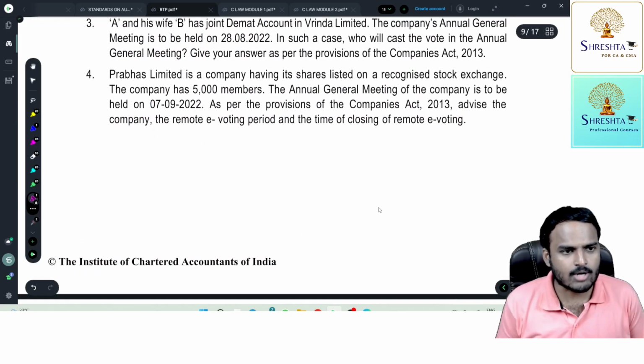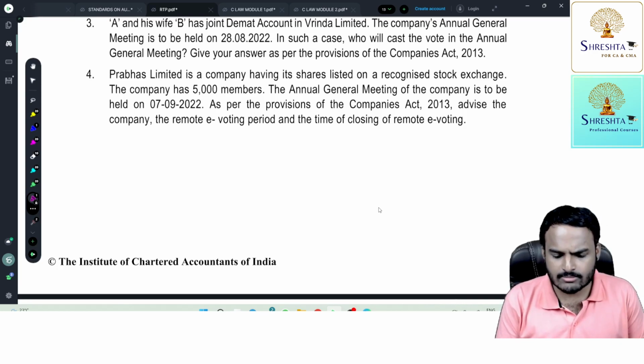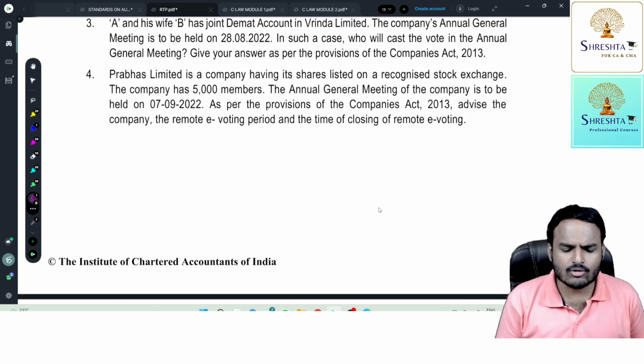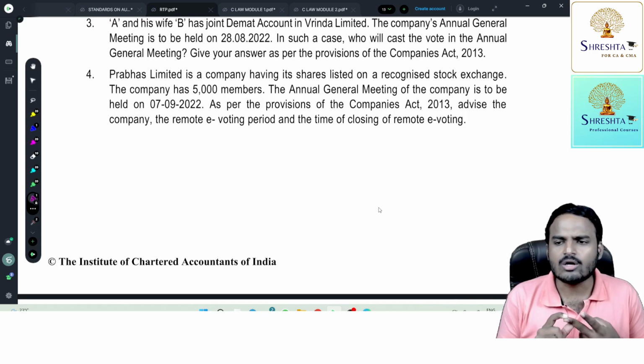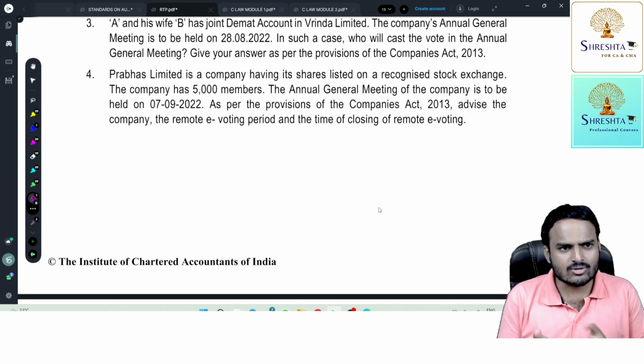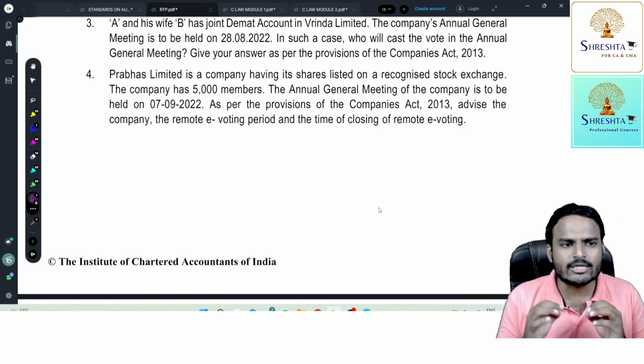Next, fourth question. Prabhas Limited is a company having its shares listed on a recognized stock exchange. The company has 5,000 members. AGM of the company is to be held on 7th September 2022. As per provisions of the Companies Act, advise the company on remote e-voting and the time of closing of remote e-voting. See, remote e-voting is applicable only to two kinds of companies. One is listed and the other is a company having not less than 1,000 members, that means 1,000 or more members. In the given case, the company is both listed as well as having more than 1,000 members. So definitely remote e-voting is applicable.